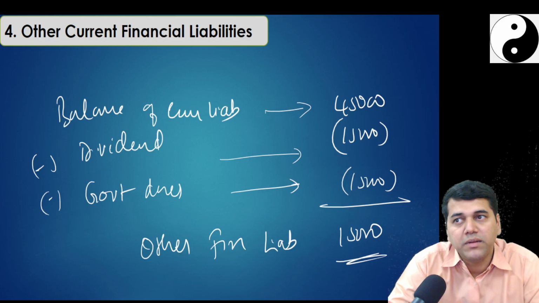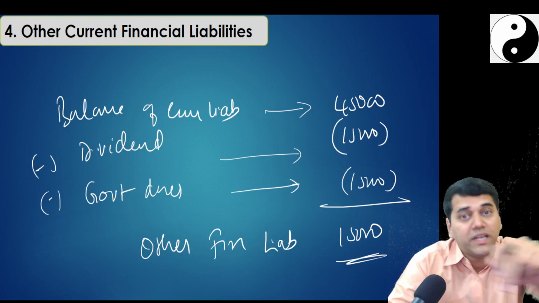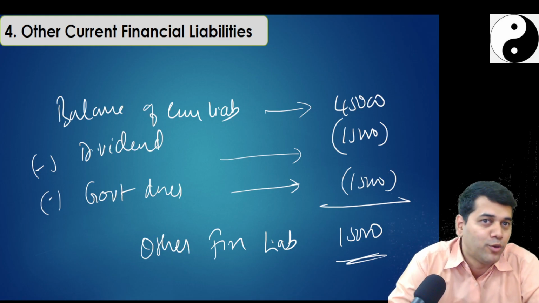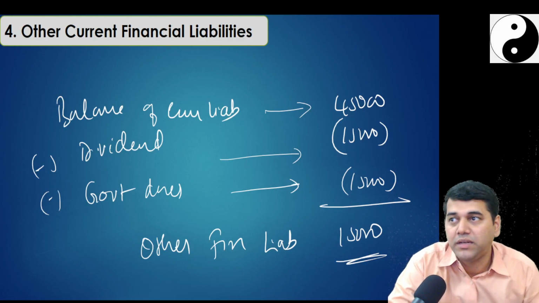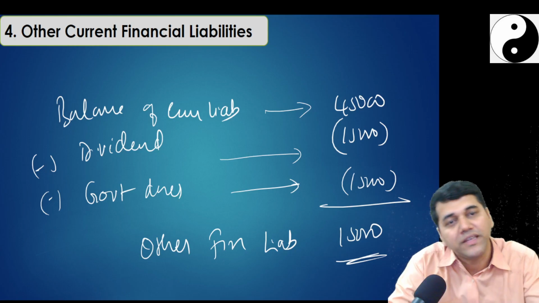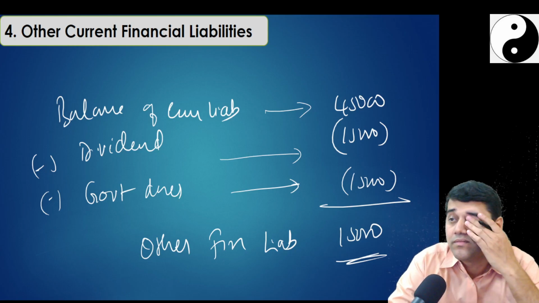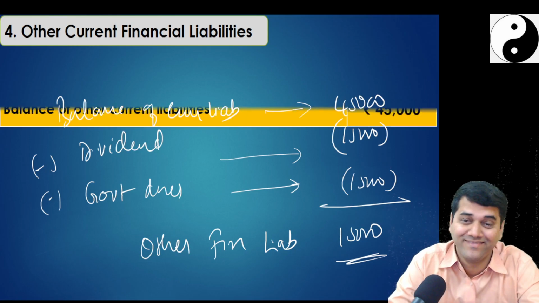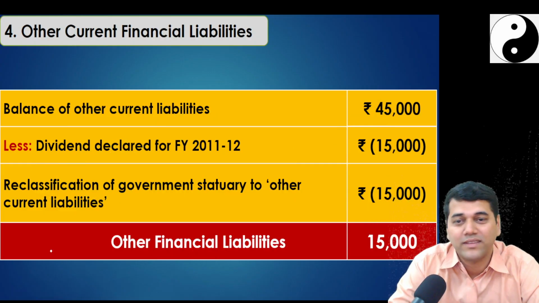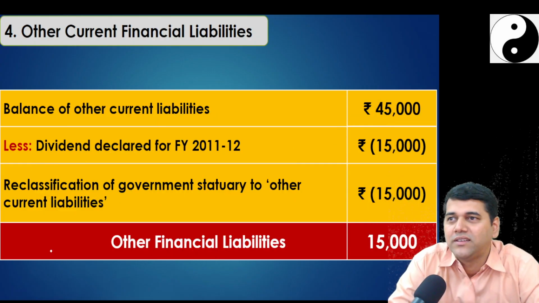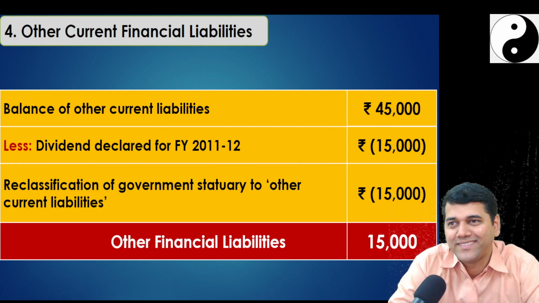But in other current liabilities, if I remove the non-financial liabilities, understand slowly, then I should be getting other financial liabilities. Understood? Yeah, this is the catch in this problem. Otherwise, every problem there should be one catch, no. Okay, next we will prepare P&L account. I think it's a small question. We start with the statement of P&L.